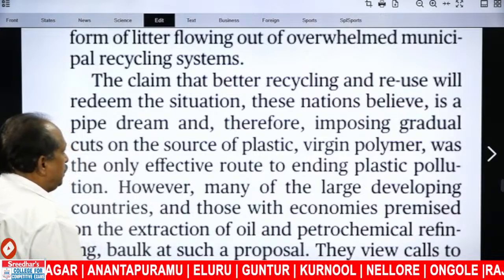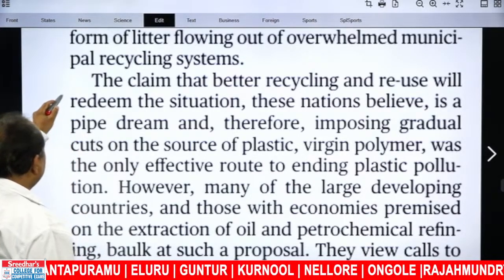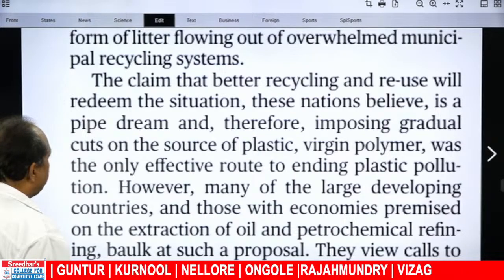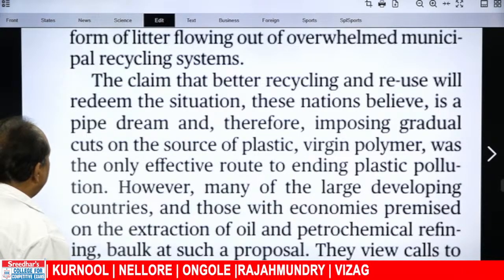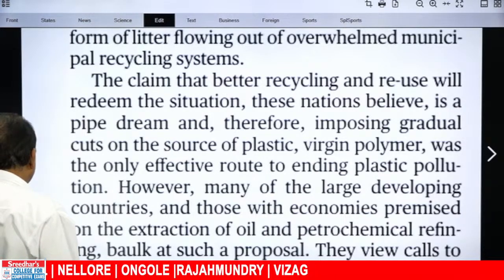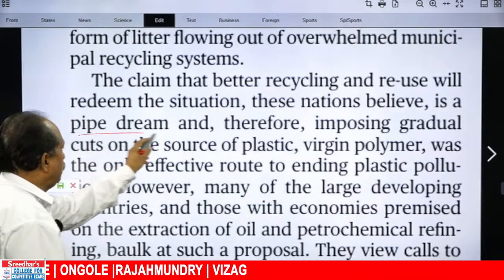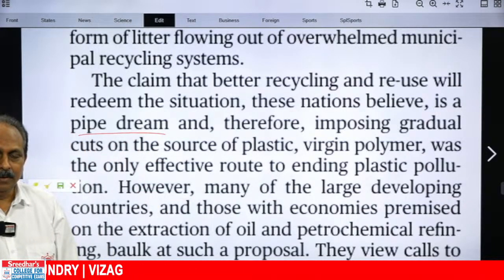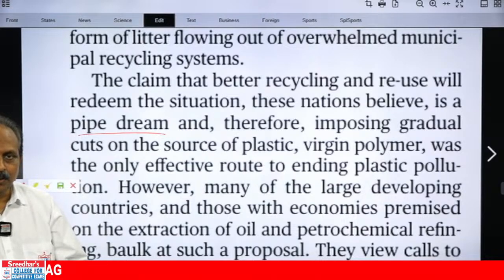What do these countries believe? It talks about that. The claim that better recycling and reuse will redeem the situation, these nations believe, is a pipe dream. All those European Union countries and the Pacific Island nations, they believe recycling, reuse, it is a pipe dream, means not going to happen. It's a pipe dream, not real, it is not pragmatic.